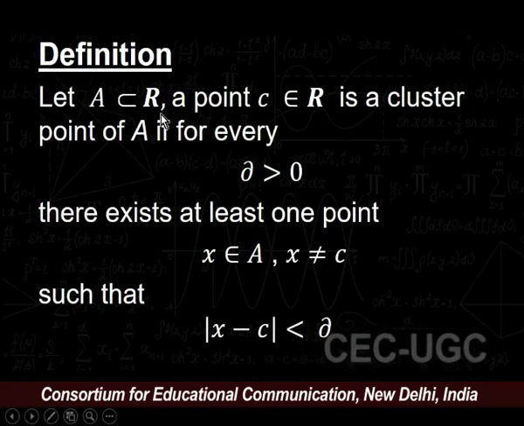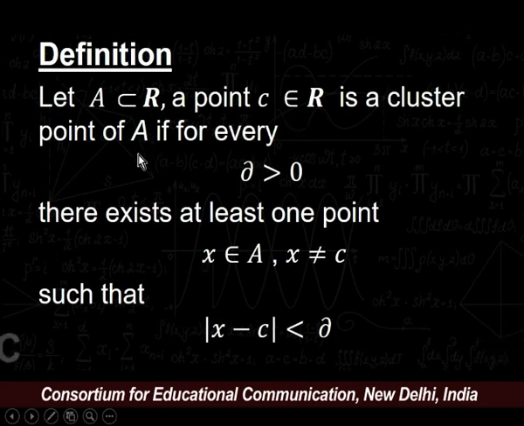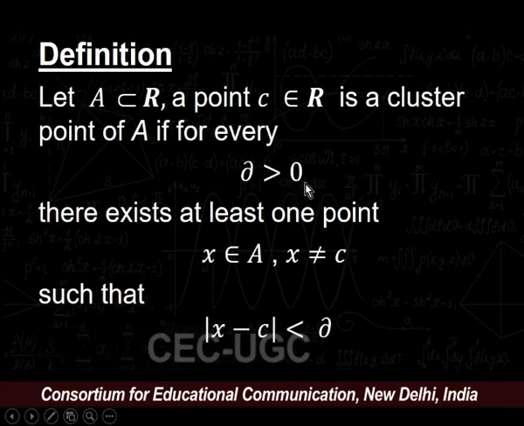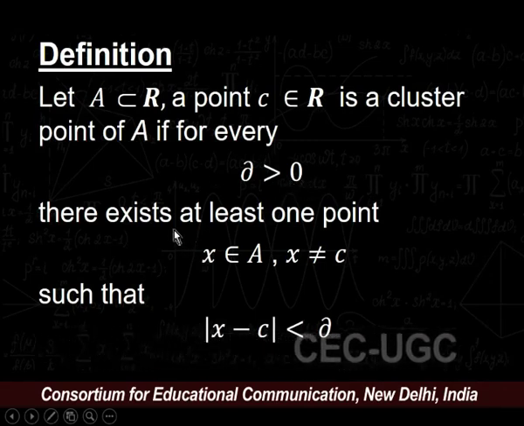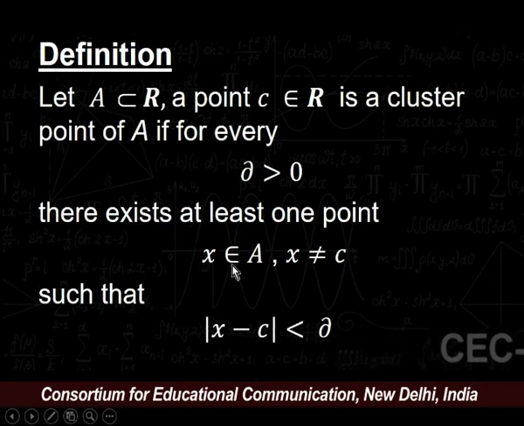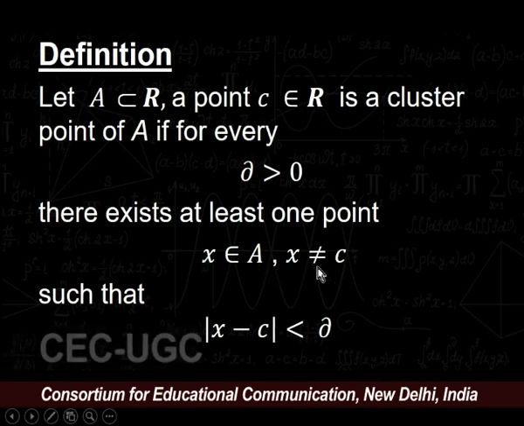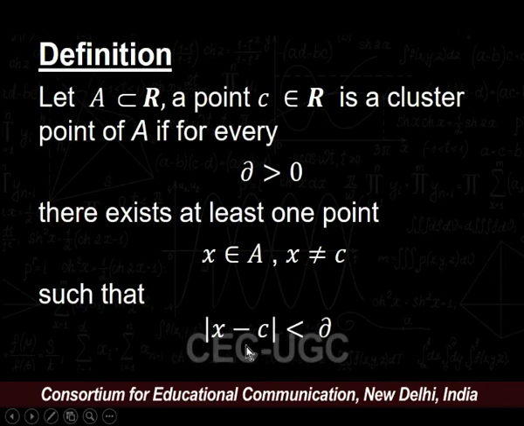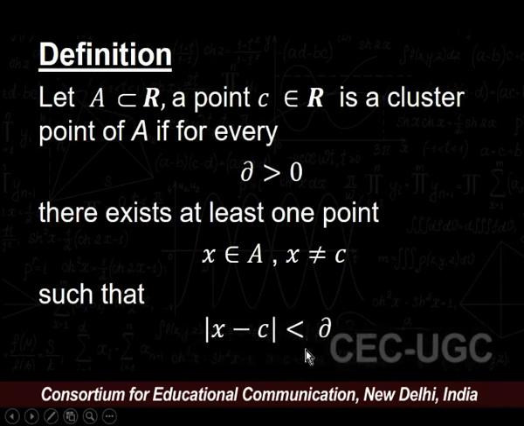Let A be a subset of the real numbers R. A point c belonging to R is a cluster point of the set A if for every delta greater than 0, there must exist at least one point x belonging to the set A which is different from c such that modulus of x minus c is less than delta.